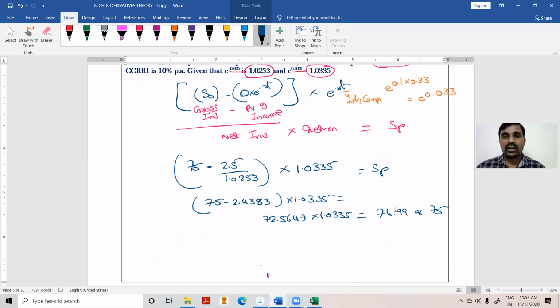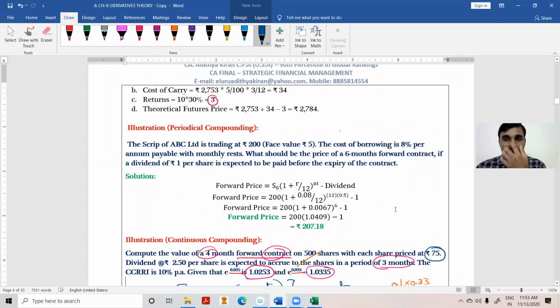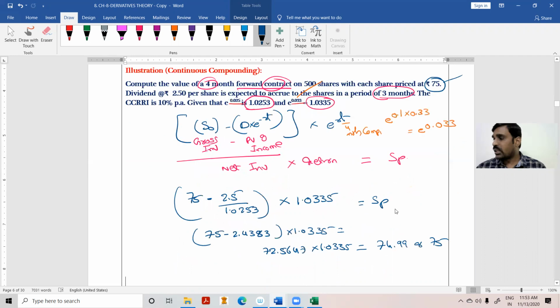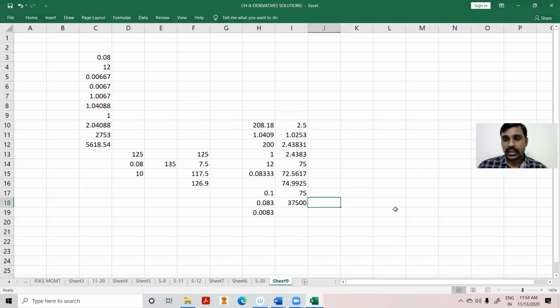75 rupees. That means what is the logic? Whatever your cost is, your cost of 75, we are recovering only that 75 rupees from the buyer. That means whatever the return we want, we are getting from the company by way of dividend. Look at this point, I'll show you. 75 into 1.0335 is equal to 75 into 1.0035 minus 75.